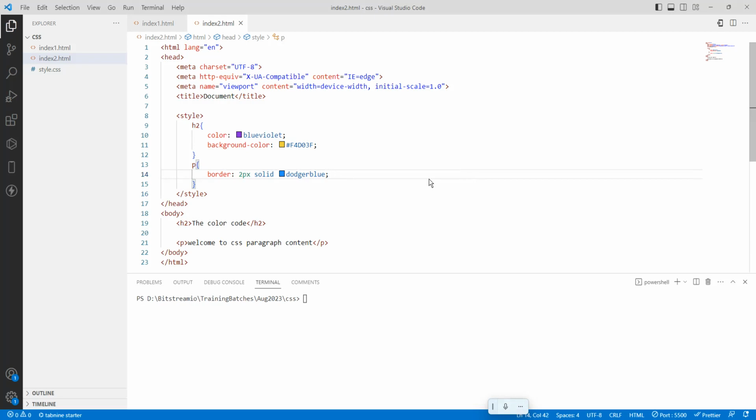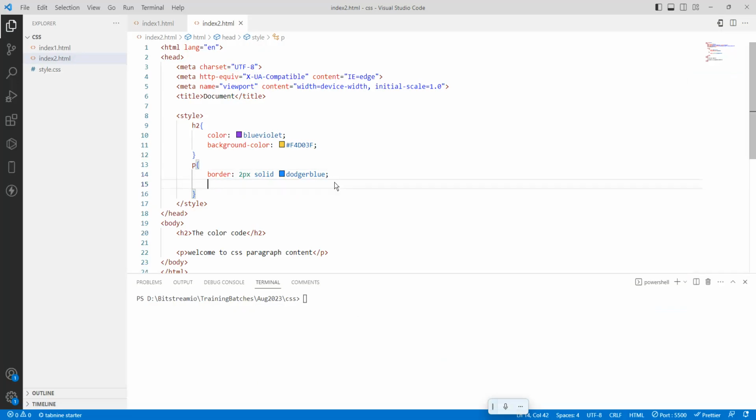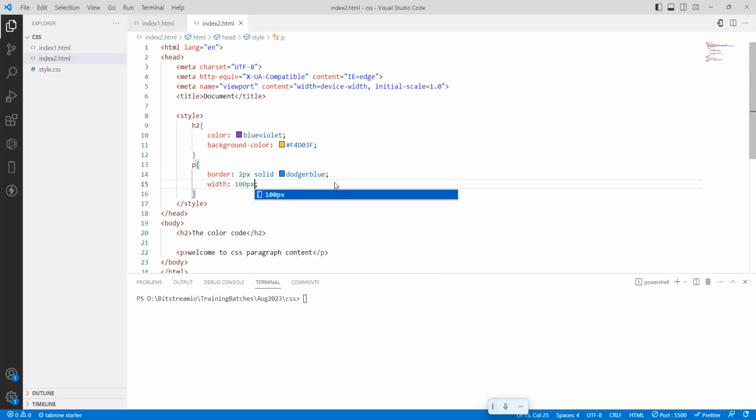So if you want to set a height and width, it is taking the full length, right? I want to make it a little bit smaller, so height and width I need to mention. Here, width I will mention 100 pixel. See how it looks now. Earlier it was taking the entire screen.